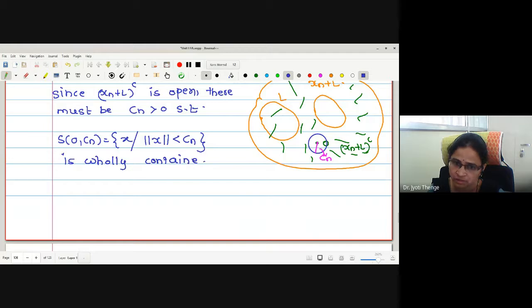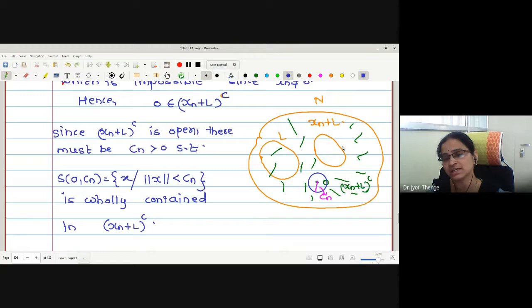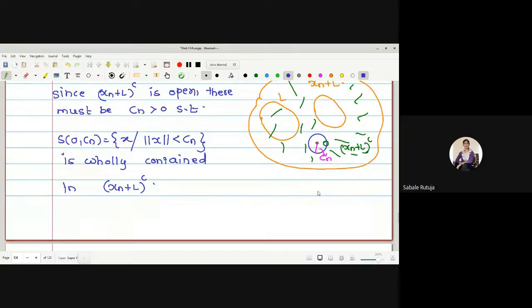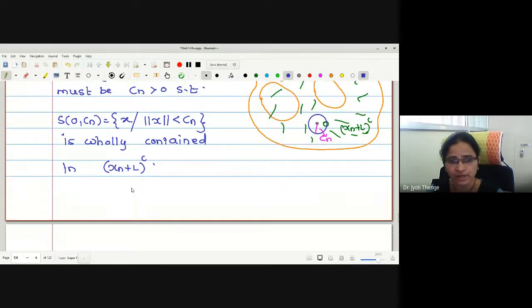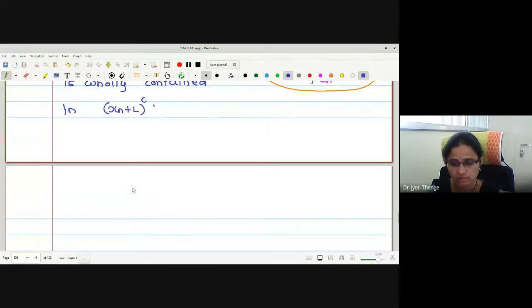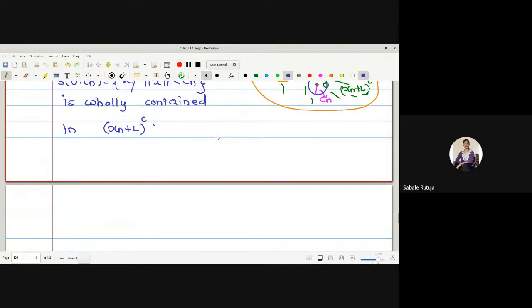Not N. It is xn plus L complement. If you say in N, there is a possibility that it is in xn plus L. Here we are saying it is xn plus L complement.